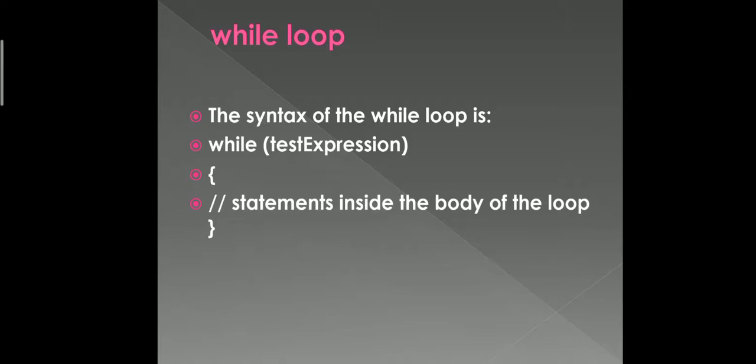If that condition becomes true, then the statements inside the body of the loop get executed. When that condition becomes false, that is, the test expression inside the while becomes false, we will come out of the while loop. That is the syntax of the while loop.